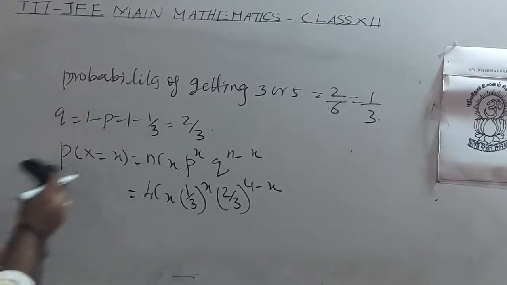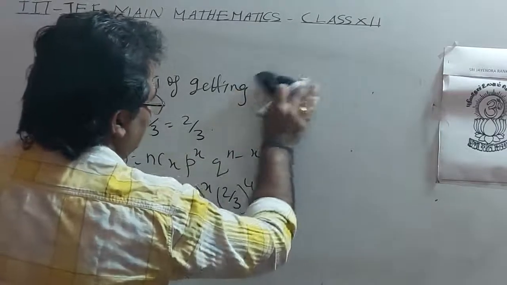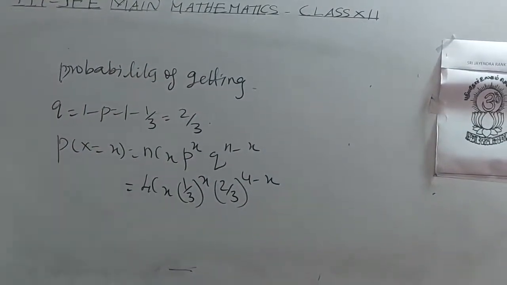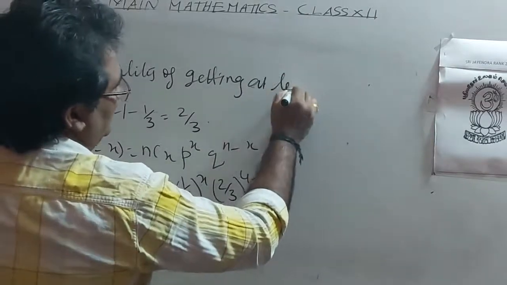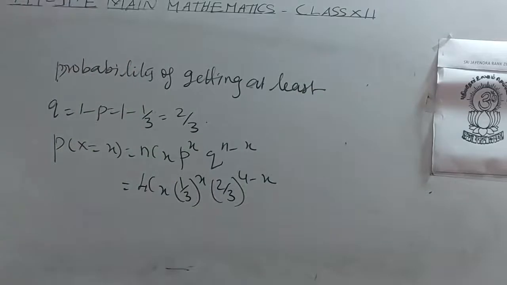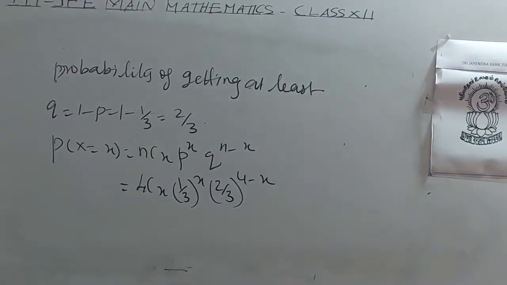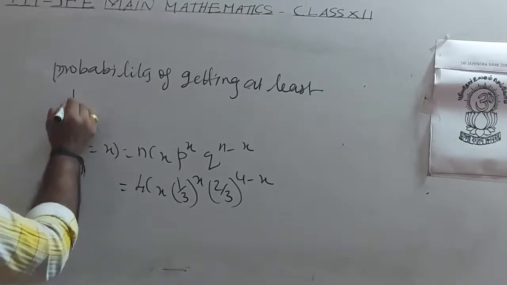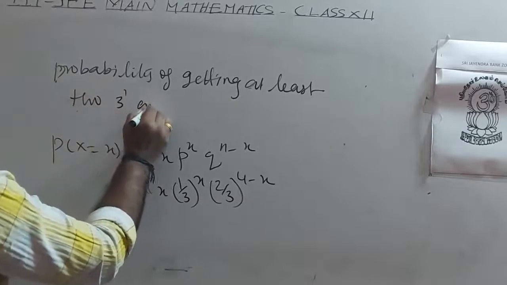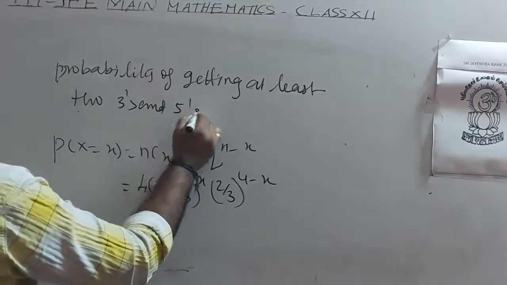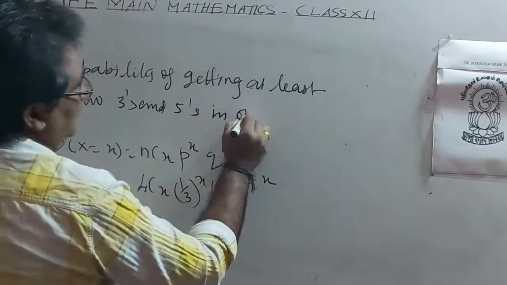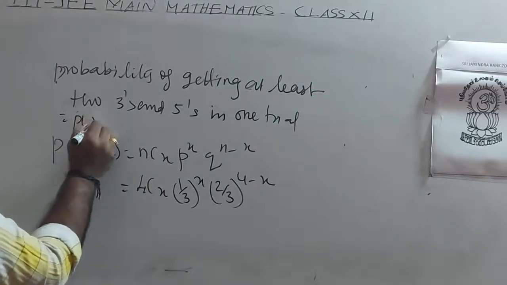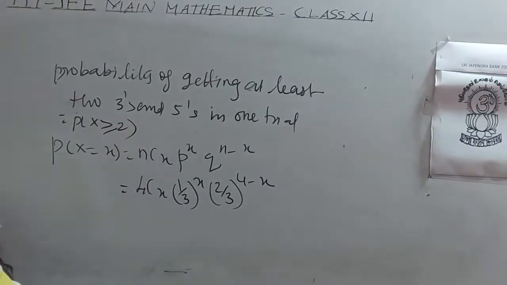So probability of getting at least two 3s or 5s in one trial is probability of X greater than or equal to 2.